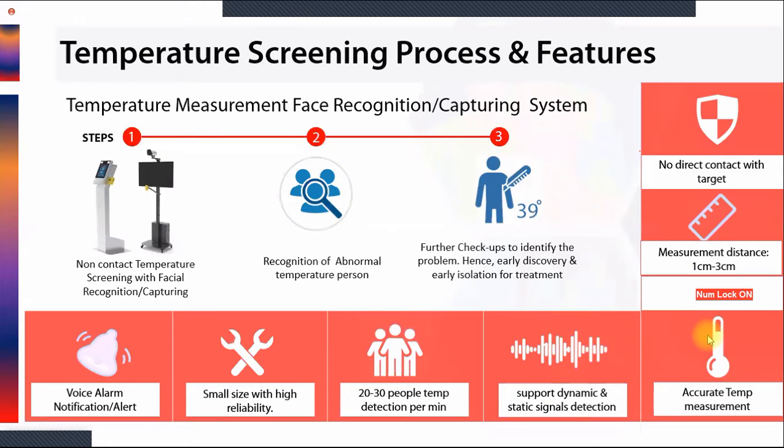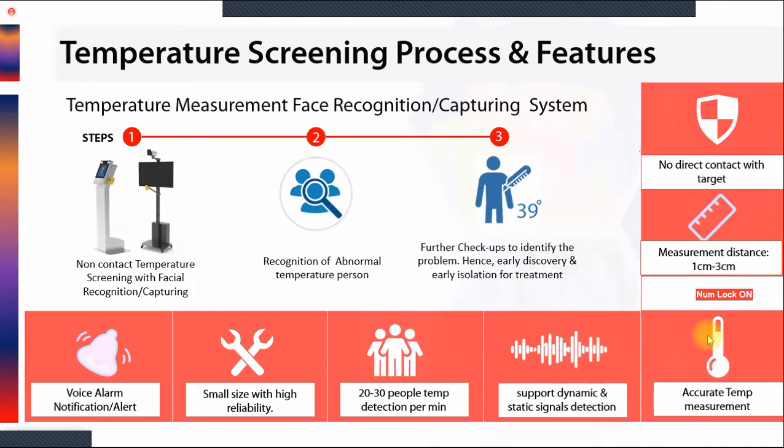Now, what will be the process of temperature measurement? How will the steps go? The first step: the person will come in front of this device. This device can either be a face recognition terminal or the face capture temperature screening system. Either of these will be placed at the entry point from where people are passing.